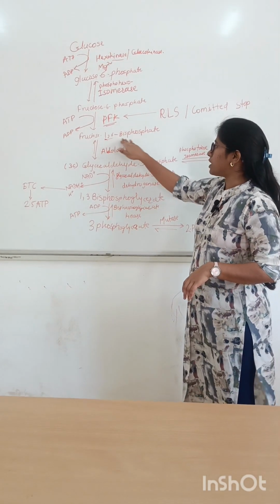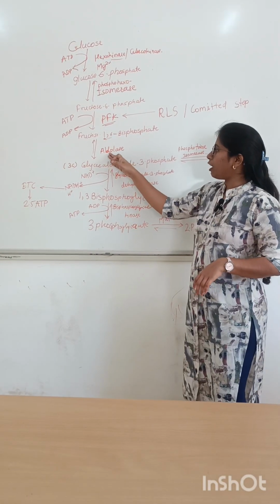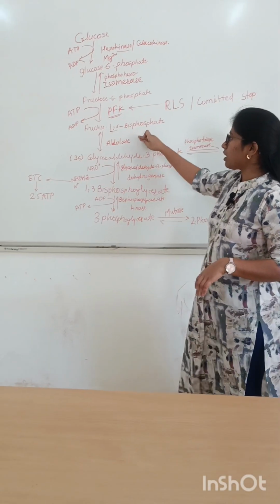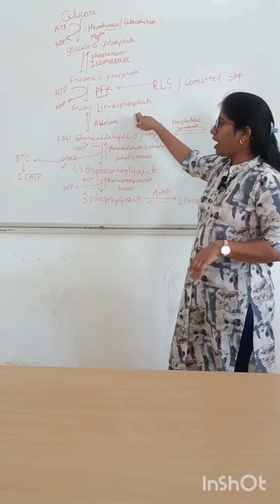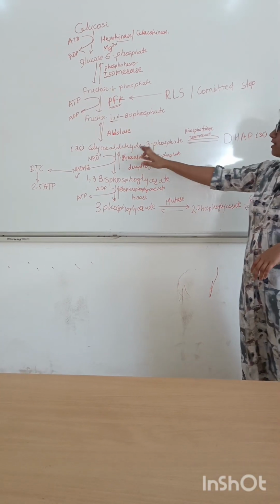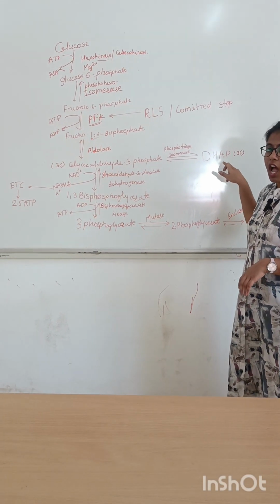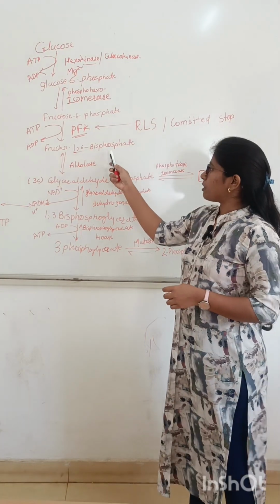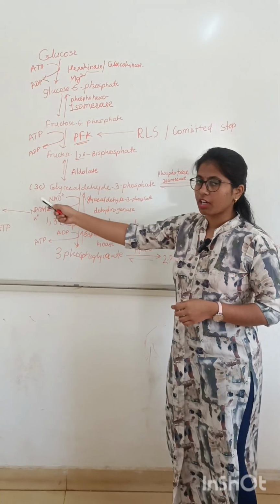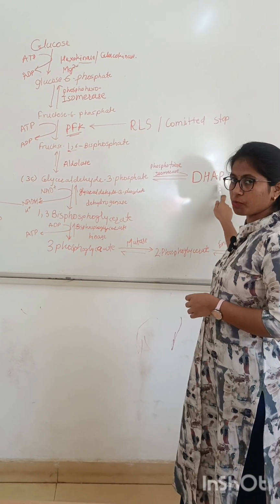Now the fructose 1,6-bisphosphate undergoes breakdown with the help of enzyme aldolase. This is a reversible step. Aldolase acts on fructose 1,6-bisphosphate and breaks it into two molecules, glyceraldehyde 3-phosphate, which is a 3-carbon compound, and one more 3-carbon compound, dihydroxyacetone phosphate.